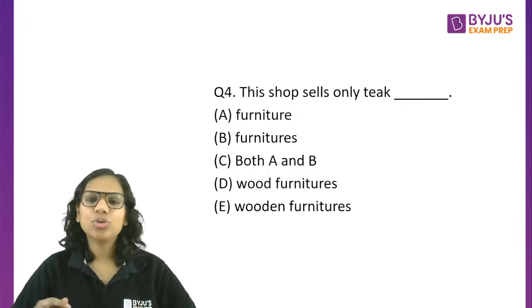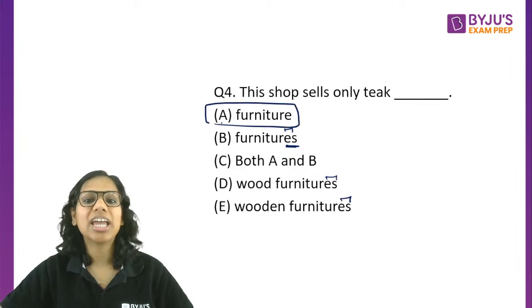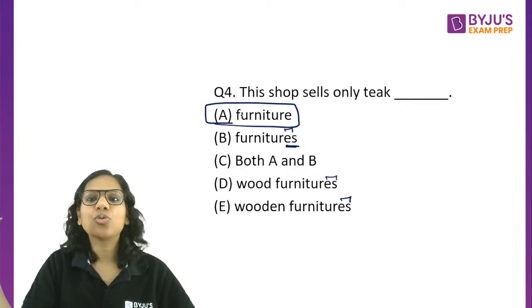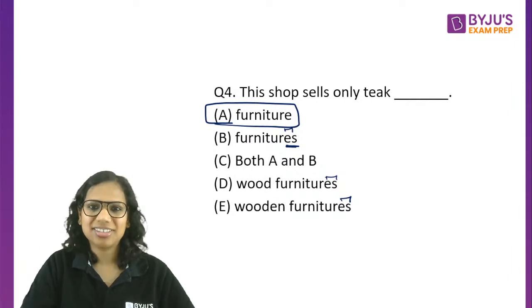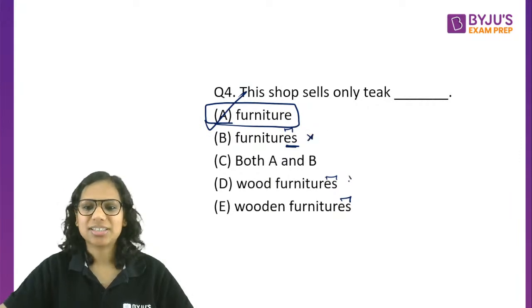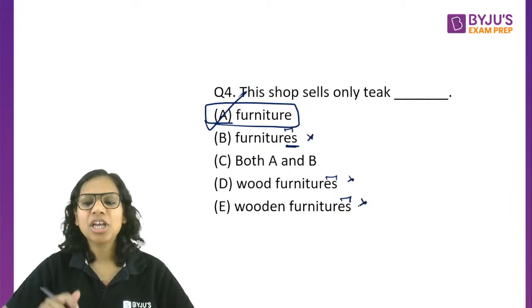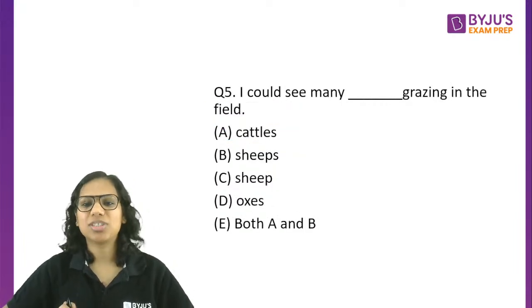So, again, I think you might not even have heard of something like furnitures. There is nothing called furnitures. Again, the plural of furniture is furniture only, because furniture refers to all these wooden pieces that you use, let's say, for sitting, for eating. All these collectively are your furniture. So, furniture is furniture only. There is nothing like furnitures. Hope this is clear. So, your homework now is to read about more such nouns. Okay. Question 5.